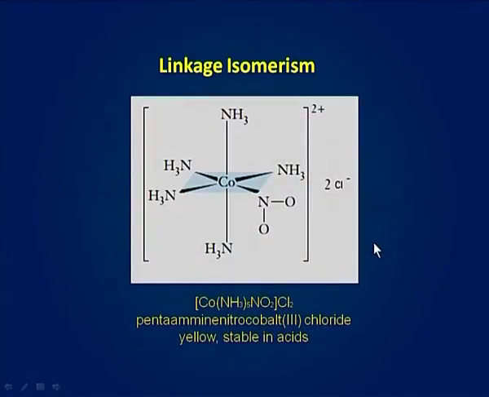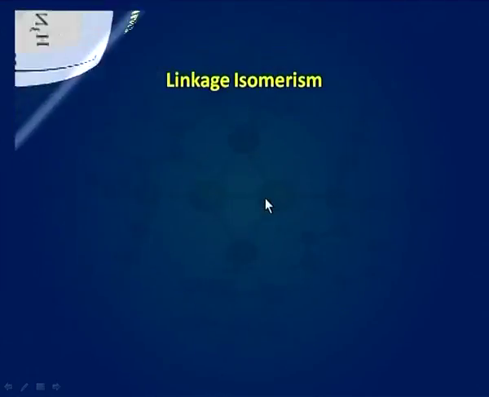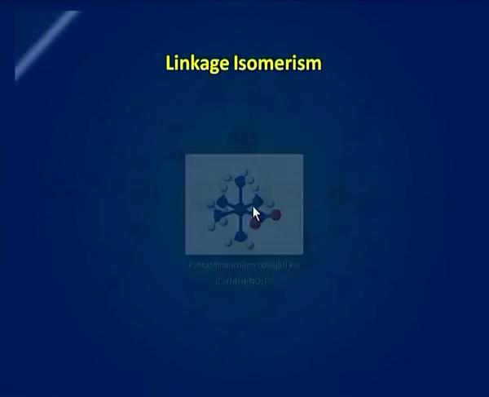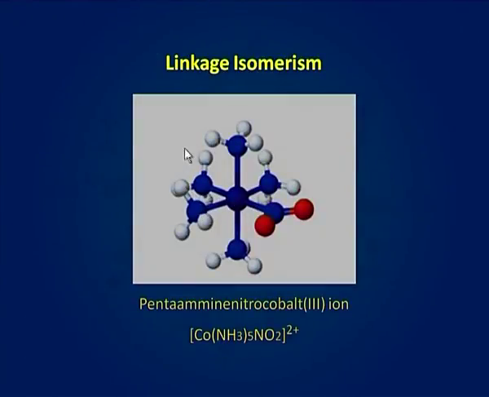Here you can see the structure of both the isomers. In one case, nitrogen is attached to the metal ion and in the other case, oxygen is attached to the metal ion. In the ball and stick model also, you can see the difference in the atom of attachment with the metal ion.